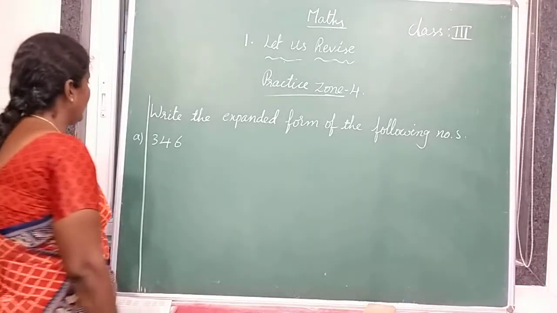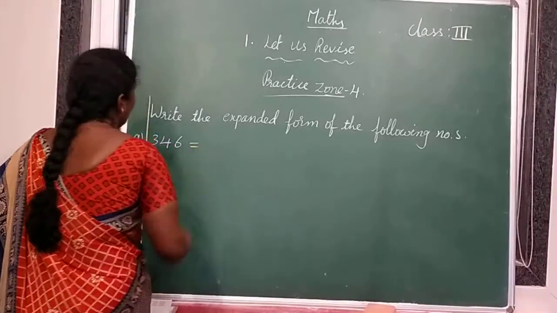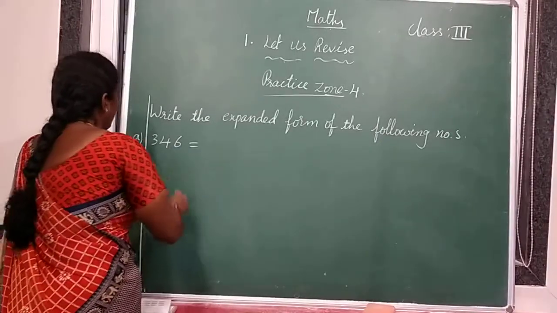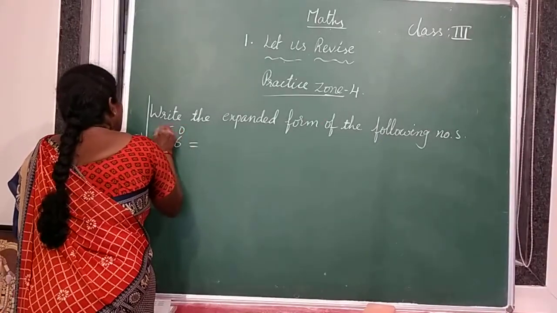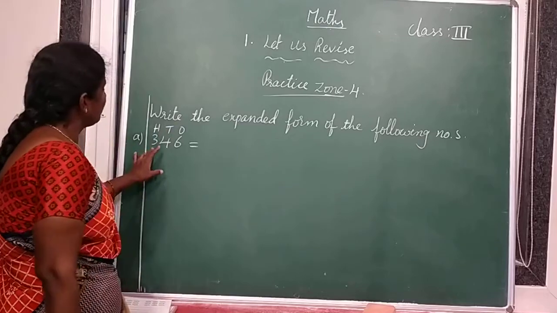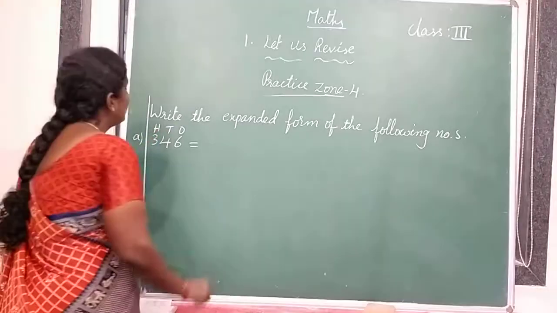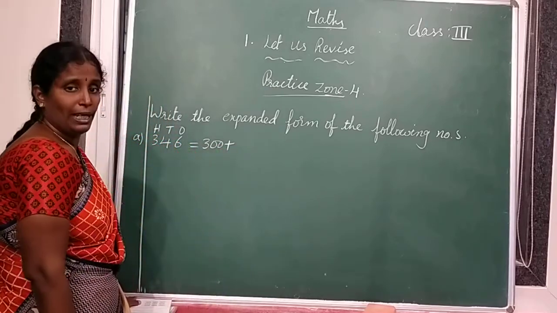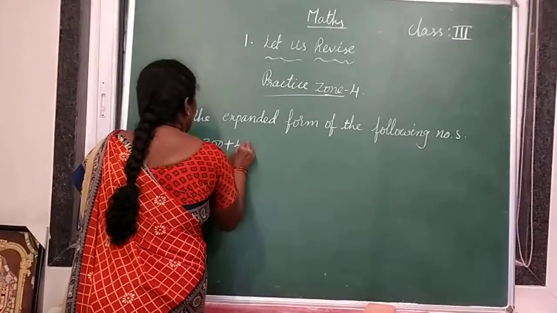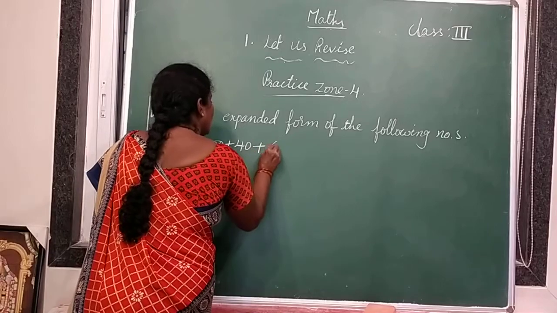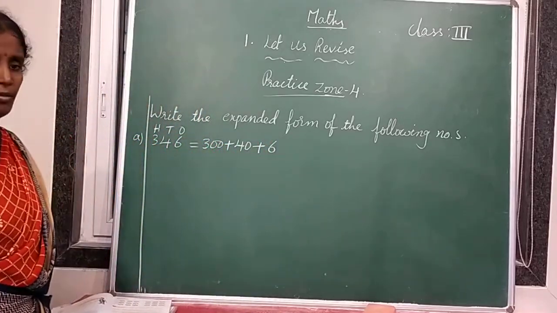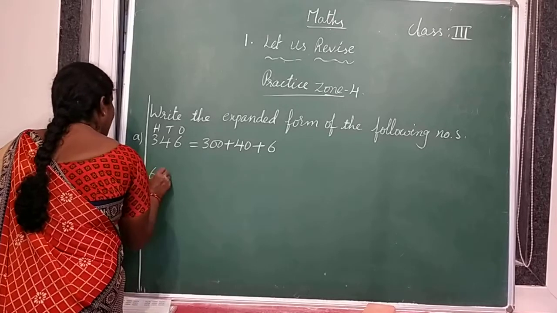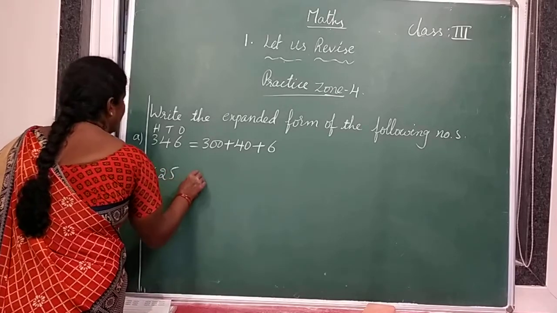Already I taught expanded form. So what is the place value of 3? Ones, tens, hundreds place. So what is the place value of 3? 300 plus 40 plus 6. That's all. And the next expanded form is, read this number.